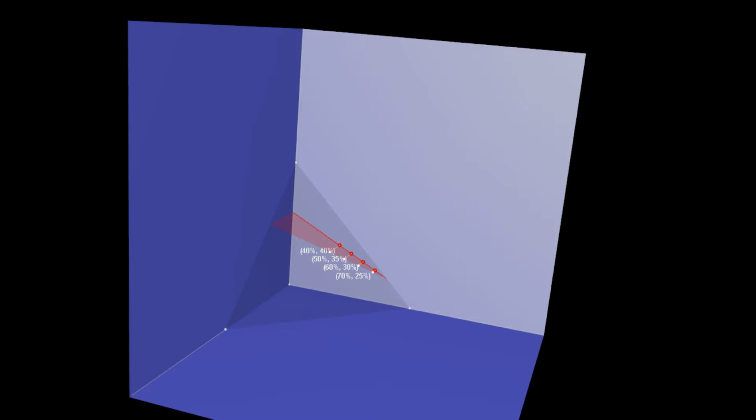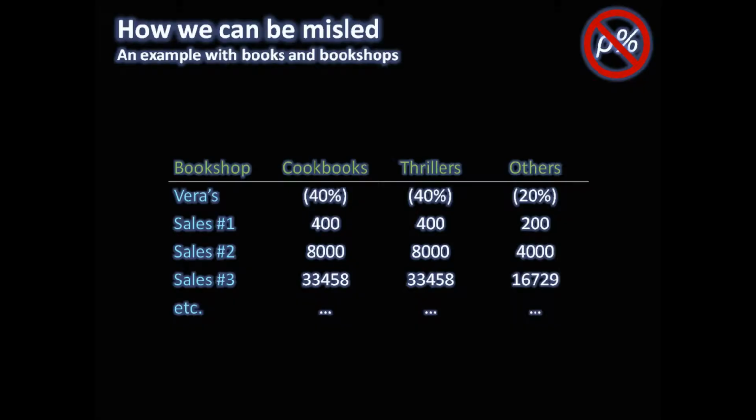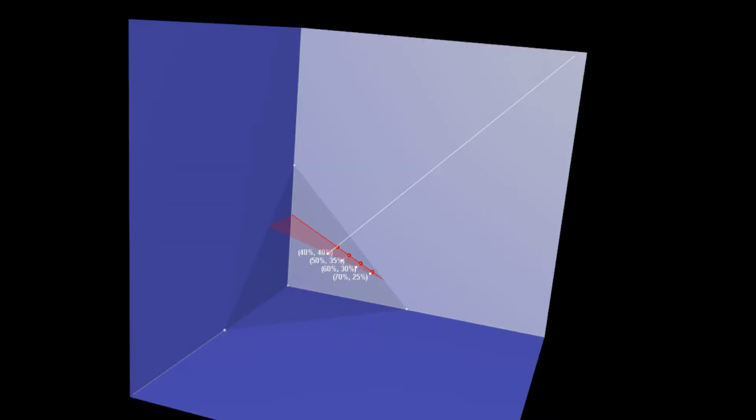Any point on a simplex corresponds to actual numbers lying somewhere on the ray from the origin through that point. For example, suppose a store reports that its sales were 40% cookbooks, 40% thrillers, and of course 20% everything else. The store could have sold 400 cookbooks, 400 thrillers, and 200 others, or 8,000, 8,000 and 4,000 of each. All these and infinitely many more lie on this ray and could give rise to these percentages.